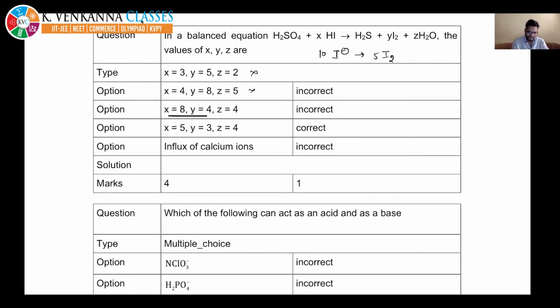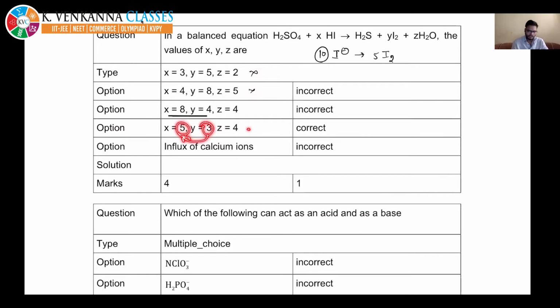X should be a greater number. So this is not the option. And in this case, it is given greater, but not just double. It should be just double, which is not given. So this is your correct statement. Did you get it?